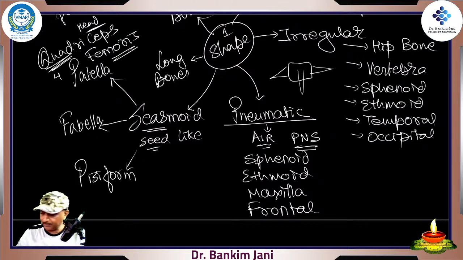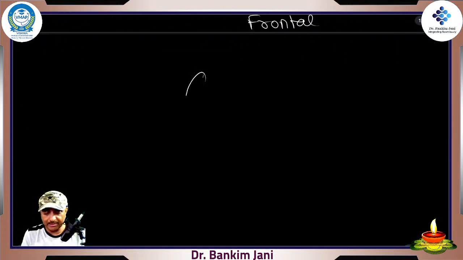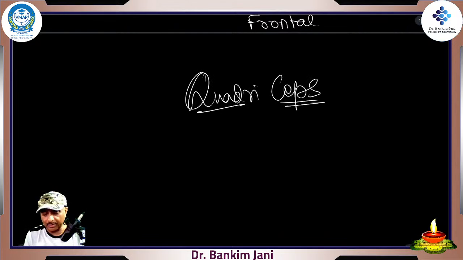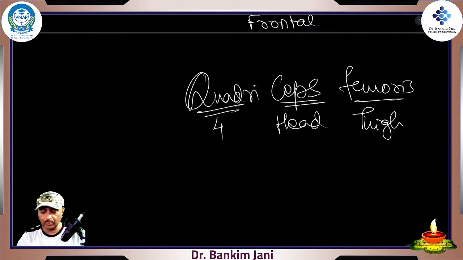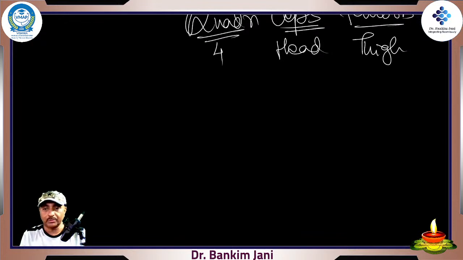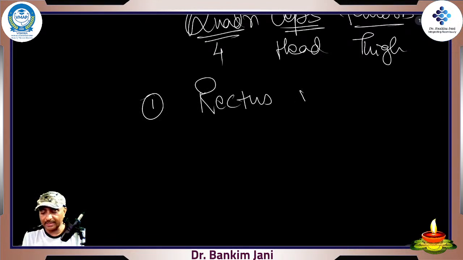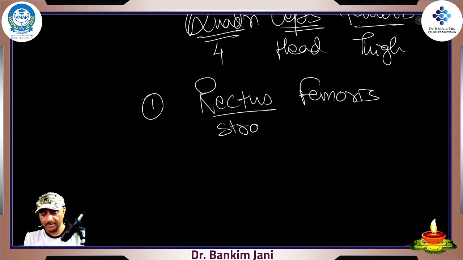Now this quadriceps femoris, when we say quadriceps femoris, it has four heads, and it is in the region of the thigh. So which four heads? So easy to remember, right? One, which is called the rectus femoris. So there is one muscle which is straight, right? Rectus means straight.